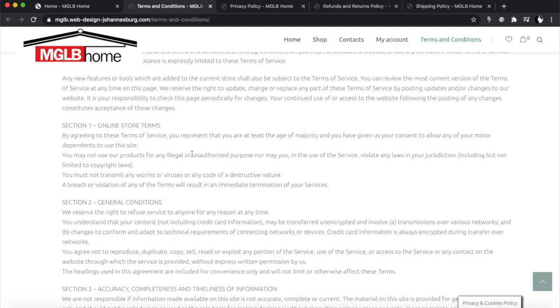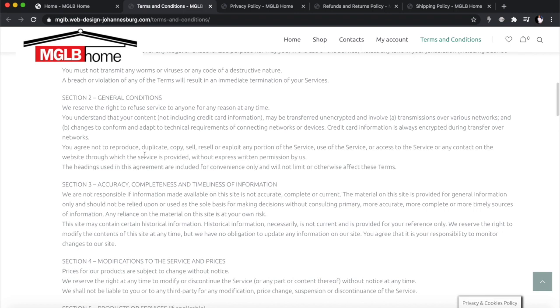Now, the terms of service for an online store is slightly different from a website, because on an online store you have to specify the specific terms of the online shopping and everything that happens in there. So again, you start by mentioning the terms of your online store. You have your general conditions, all the rights. For example, the store can go down if there's no network connection, the prices can change, and somebody can come back and sue you later. One day someone has a screenshot of your website where you were selling this item for like 50 Rand and now it's 1,000 Rand or whatever, and claims you're misrepresenting. Things like that.